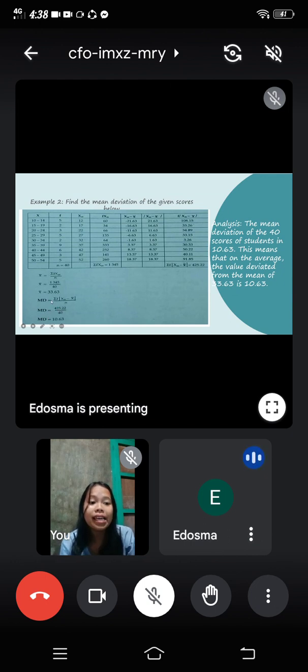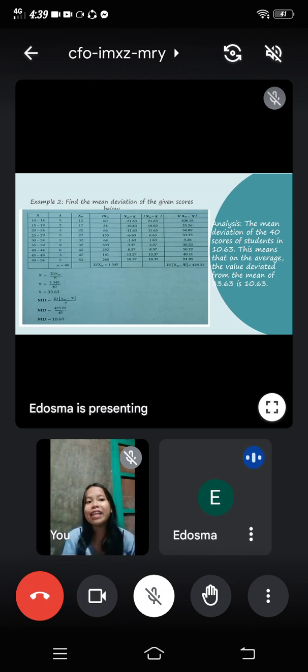So the formula would be mean deviation is equal to the summation of f times the absolute value of midpoint minus the mean value over n, which is the number of cases. So the value of our summation of f times the absolute value of the midpoint minus the mean value is equal to 425.22. So we'll just substitute that in here. After that, our n is 40. So all we need to do is divide. Get the quotient of 425.22 divided by 40, and that's 10.63. Do you get that, class?